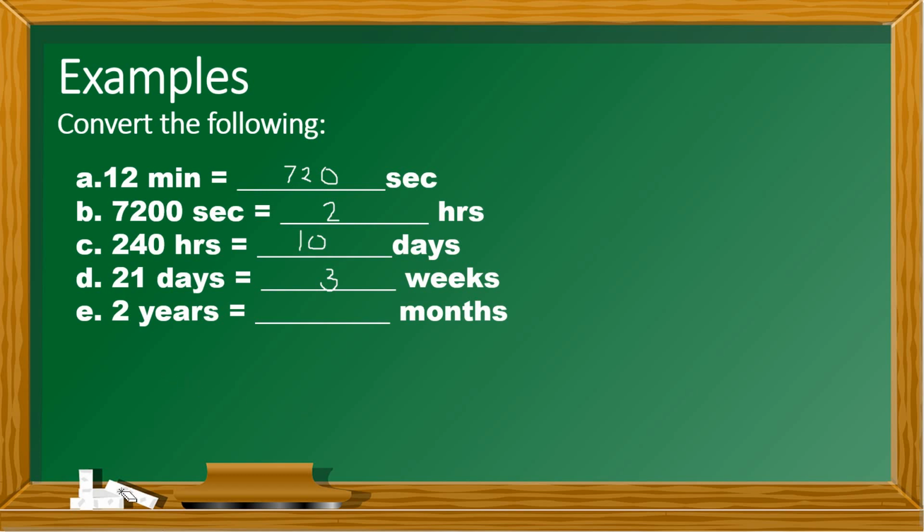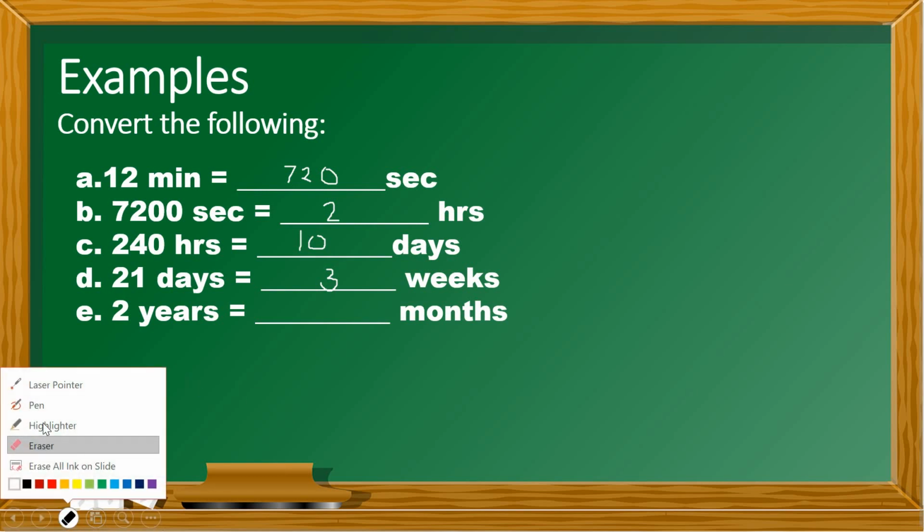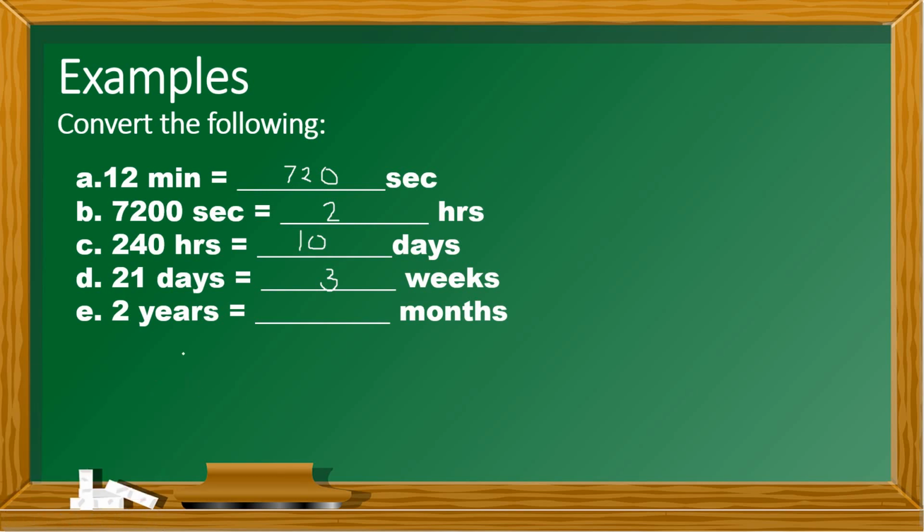Now for this one, we're going to convert years to months, right? So 1 year, we all know that 1 year in months is how many? 1 year is equal to 12 months, right? Yes, 12 months. So what are we going to do here?